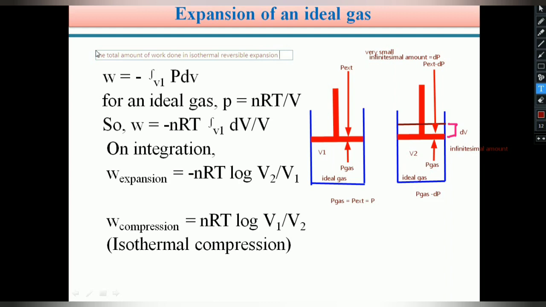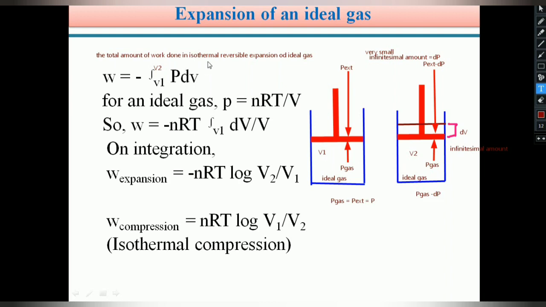The total work done, W, is equal to the integral from V1 to V2. The initial volume is V1, during expansion the volume changes to V2, and the infinitesimal increment in volume is dV.